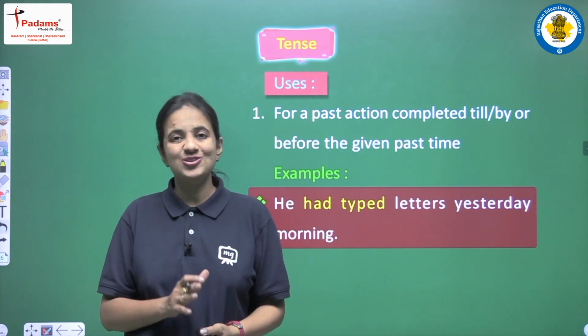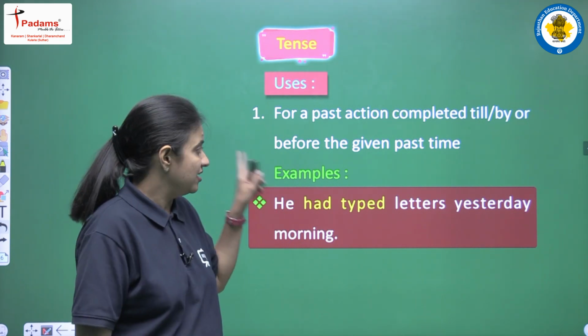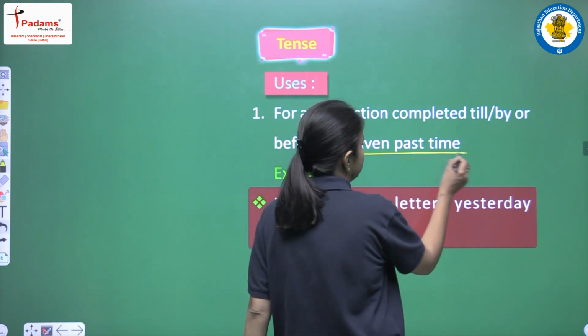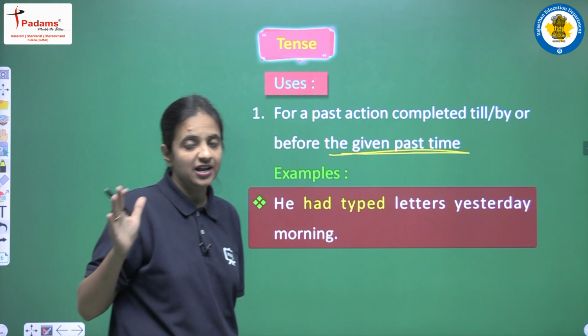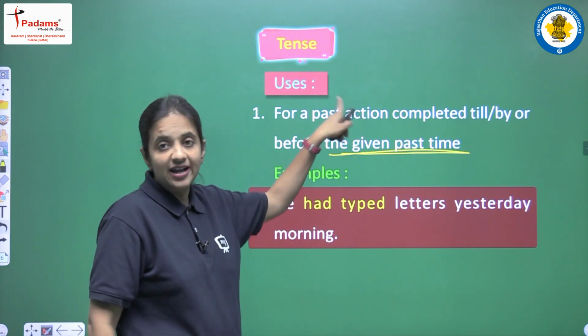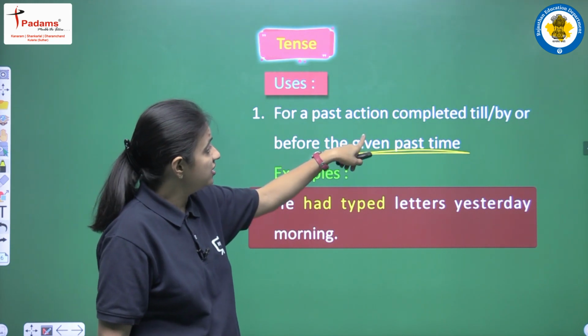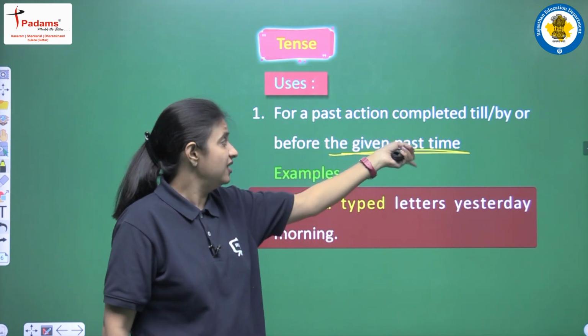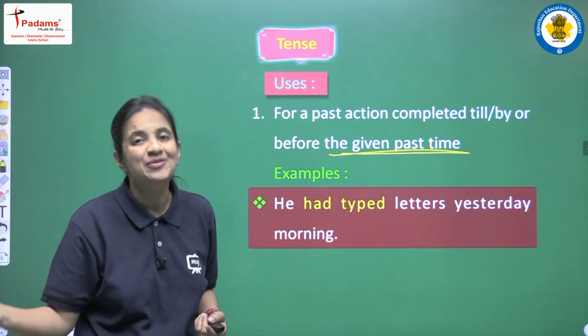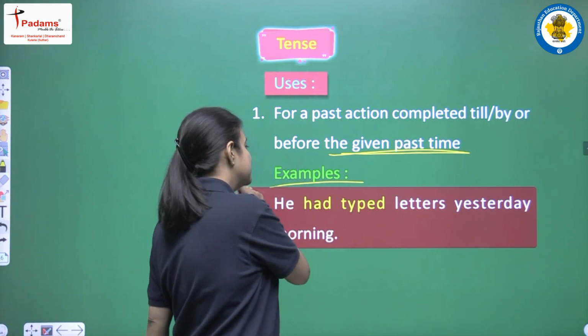So this is the first use of past perfect tense, and according to this rule we are having some past time in the sentence. Some past time will be there in the sentence, and the action that is there must be completed till, by or before that given past time. So what does it mean? Let's see the examples.